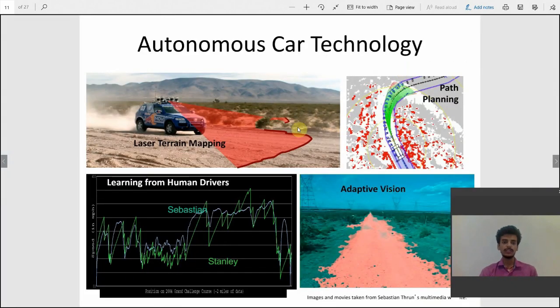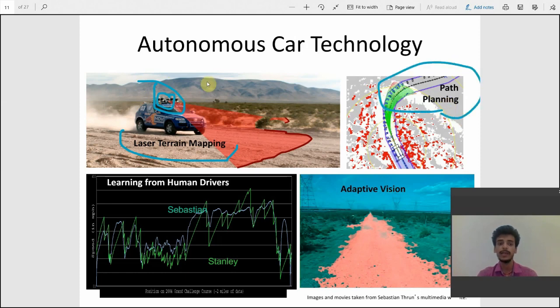So as you can see, the 3D layers map over here is used for terrain mapping. It maps what kind of road is there, and according to the data given by the laser terrain mapper 3D lidars, it drives. And here you can see that it is path planning. By the data given by laser terrain mapping, it determines whether there are any turns in the path, or whether we need to go straight, or whether there is some obstacle in front of it.